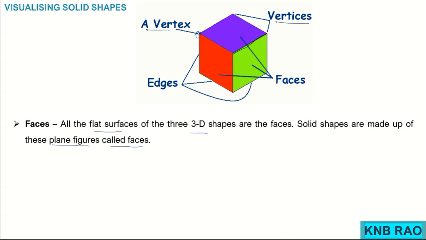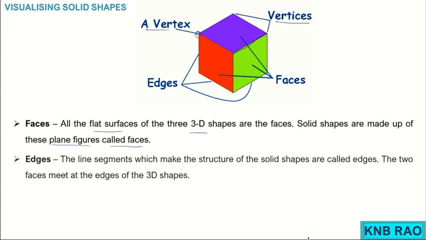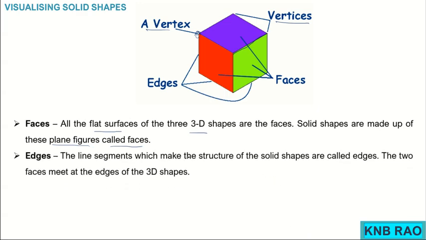Further, the meaning of edge: the line segments which make the structure of the solid shapes are called edges. The two faces meet at the edge of the 3D shapes. That is what I explained to you.